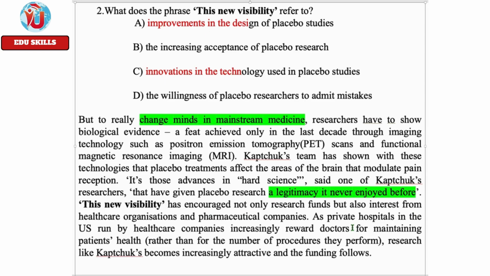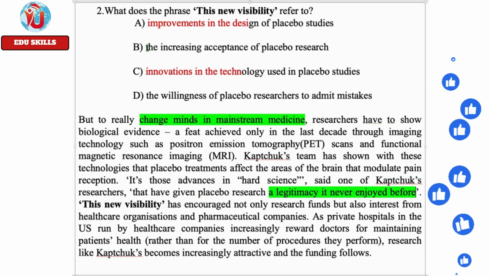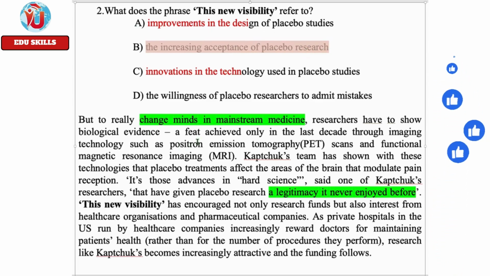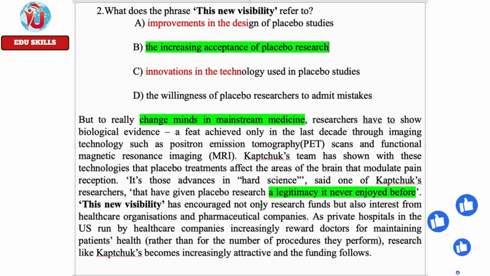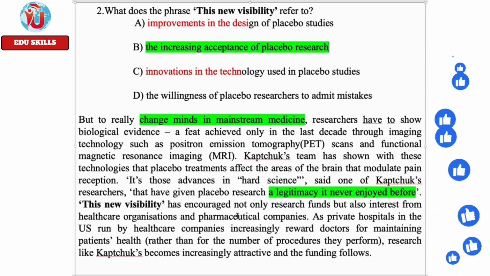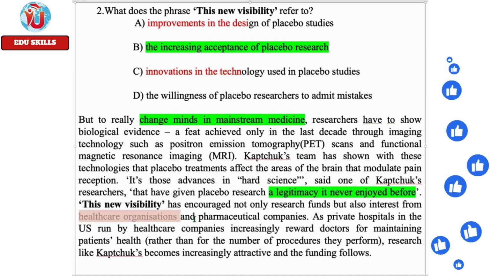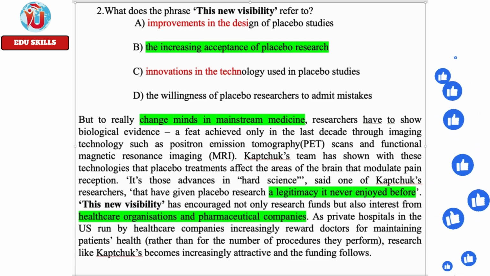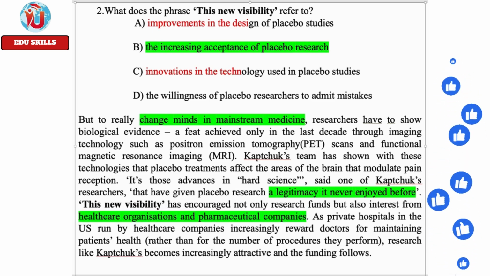Yes, encouraged. Again it is explained, which again speaks about acceptance, the increasing acceptance of placebo research, acceptance by all these. Research funds and interest from healthcare organizations, all of that is acceptance. So both before and after, you have the answer. Hope that is clear.